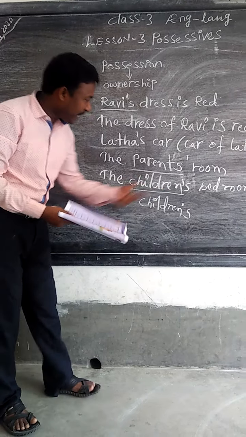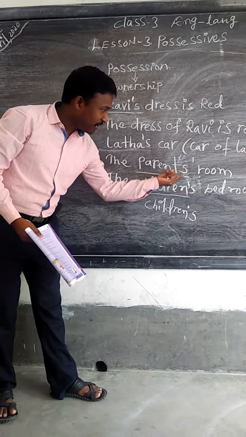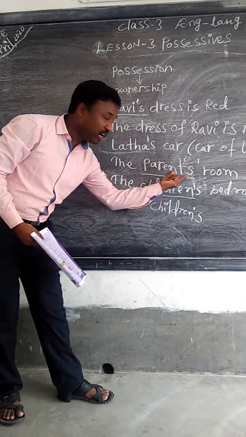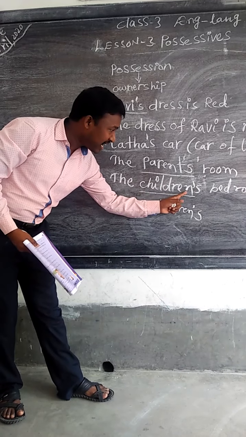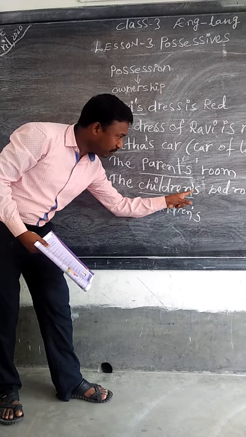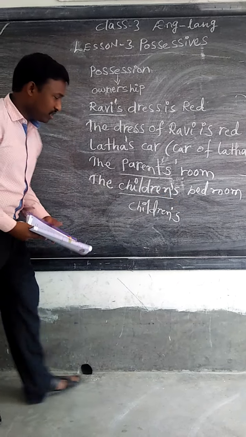It is the same as parents. After completely writing parents, we call it plural. Here also, children is already plural form. So we add apostrophe s. Okay, so like this.